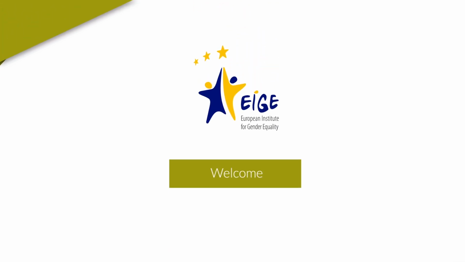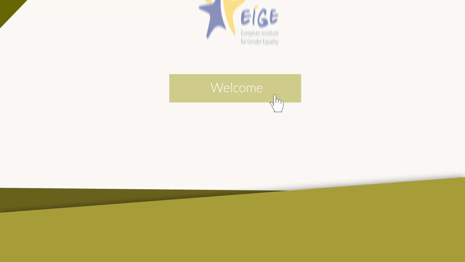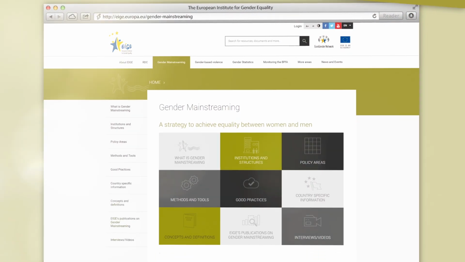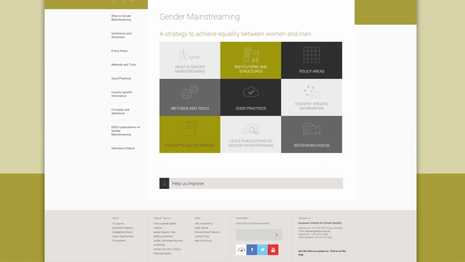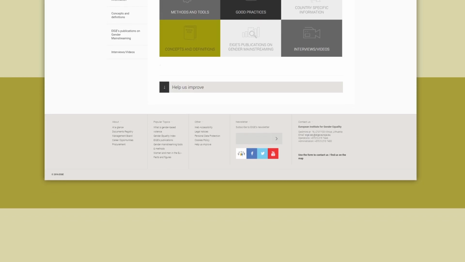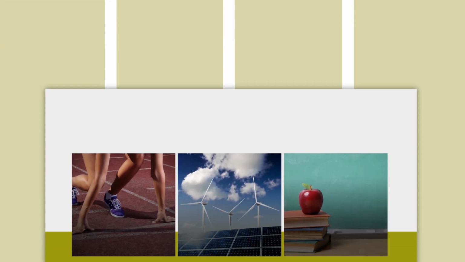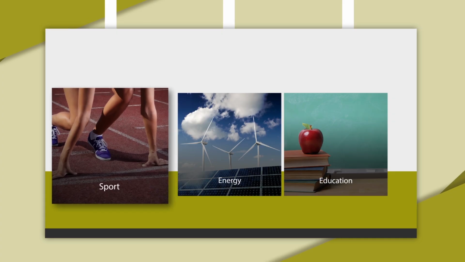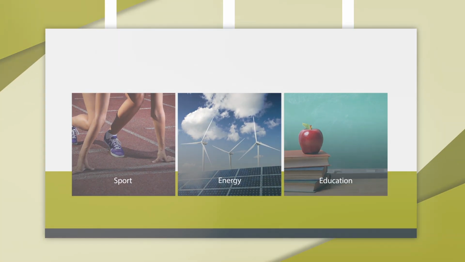Welcome to AGA's gender mainstreaming platform that will help policymakers integrate a gender perspective into their work. Gender mainstreaming brings a gender perspective into each phase of policy development, whether it be in sport, energy, or education.